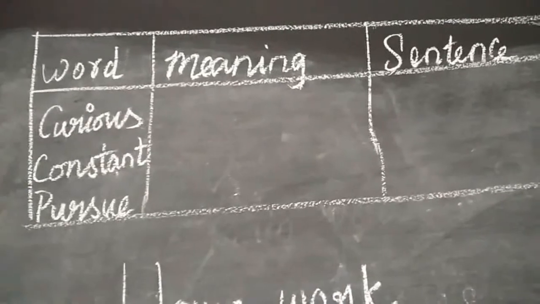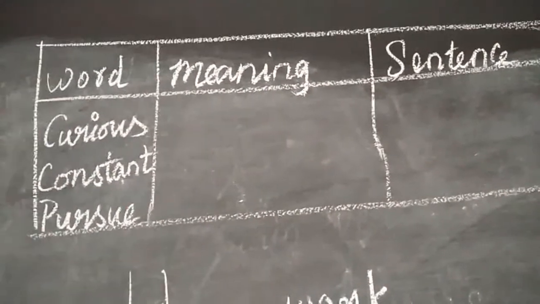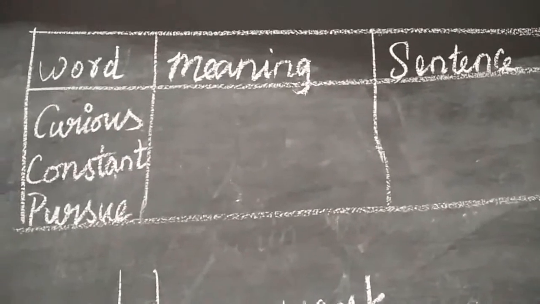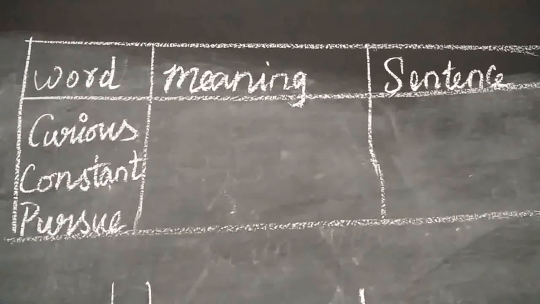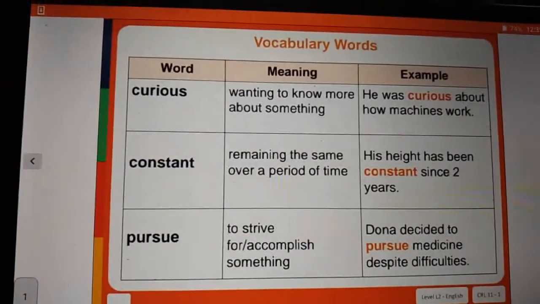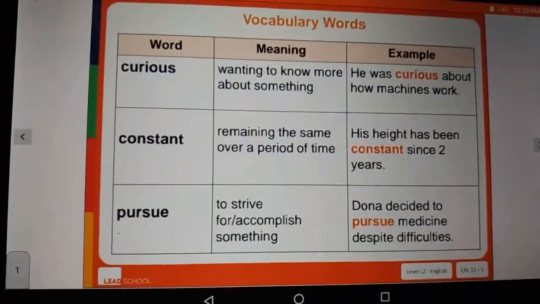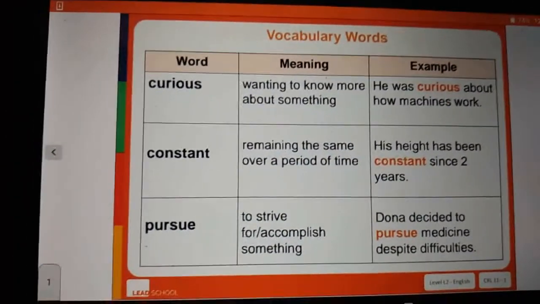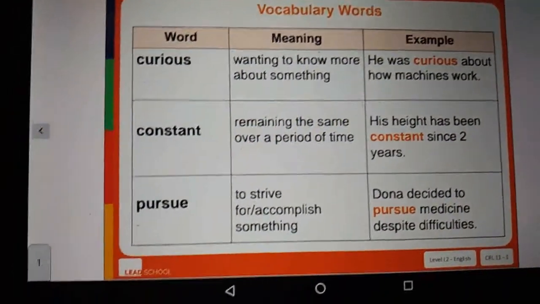So the words you want to identify the meaning of are curious, constant and pursue. So copy it down. Children, have you found out the meaning and have you made the sentences of it? Okay, if you have done it, check the meanings of the given new words.